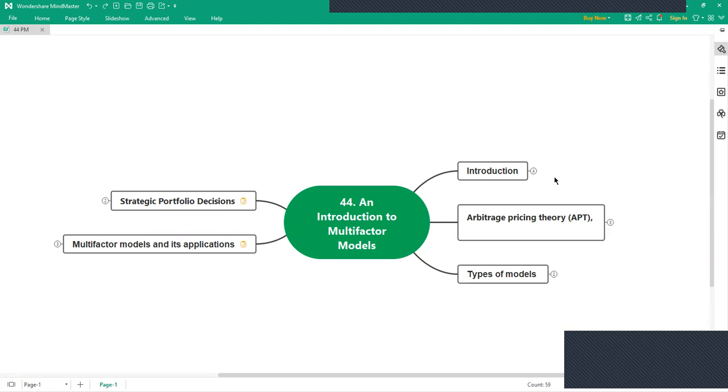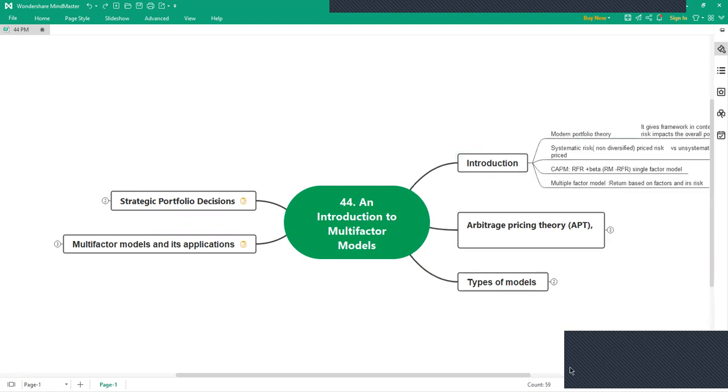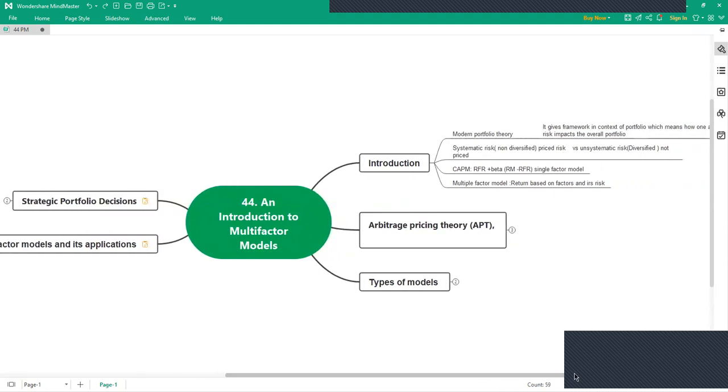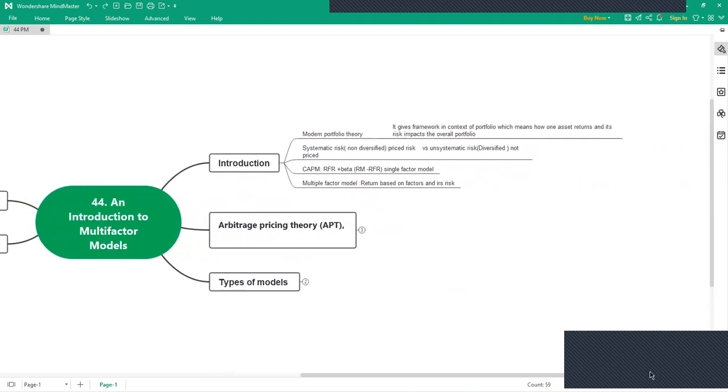Let's go through the introduction first, wherein the curriculum has discussed modern portfolio theory. It gives you a framework in the context of a portfolio, which means how one asset's returns or risk has an impact on the overall portfolio. So it's basically in the context of the portfolio.